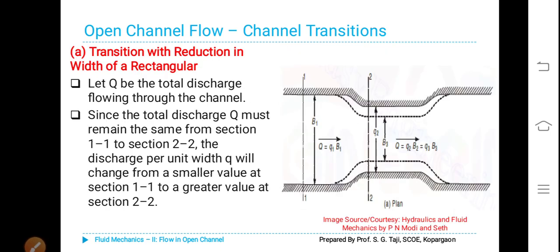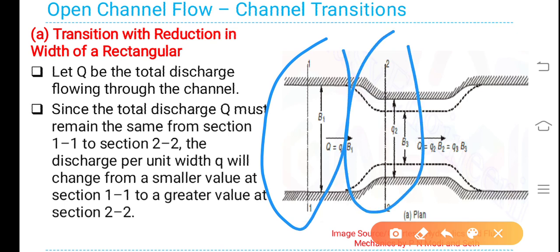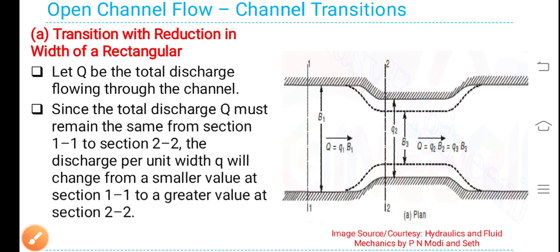Now, transition with reduction in width of a rectangular channel. So when we do so, what will happen we will see. Let us assume Q be the total discharge flowing through the channel. Since the total discharge Q must remain the same at section 1 and at section 2, there is a reduction in the width. Discharge per unit width q will change from a smaller value.